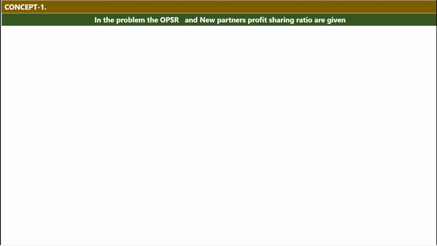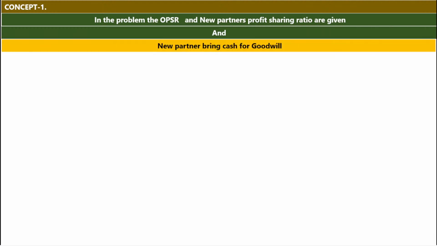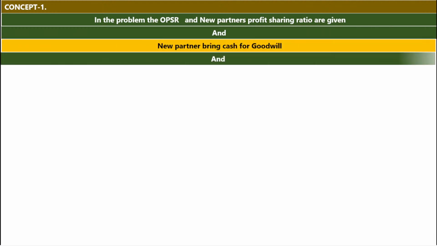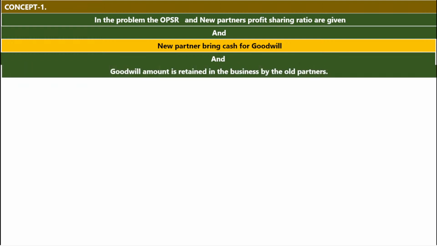If in the question OPSR and new partner profit sharing ratios are given and the new partner brings the cash for goodwill and that goodwill amount is retained in the business by the old sacrificing partners. So up to this stage, these lines are explaining which type of question it is. Question type number 1, module number 1.